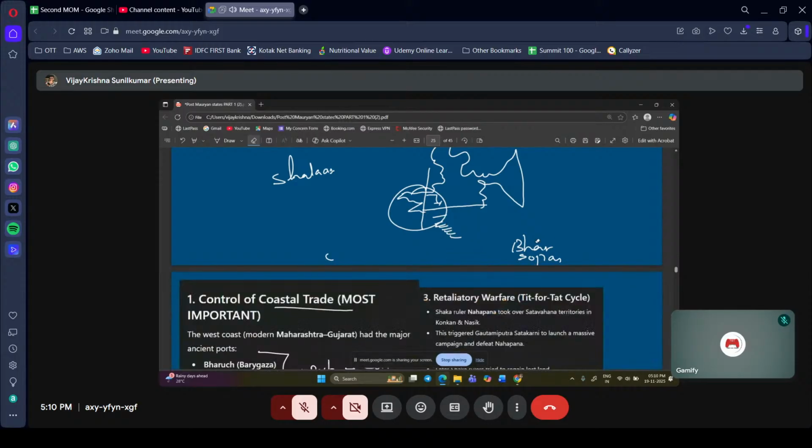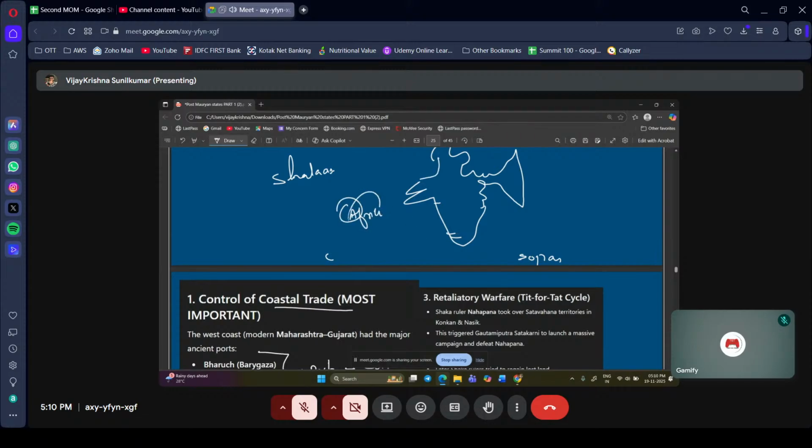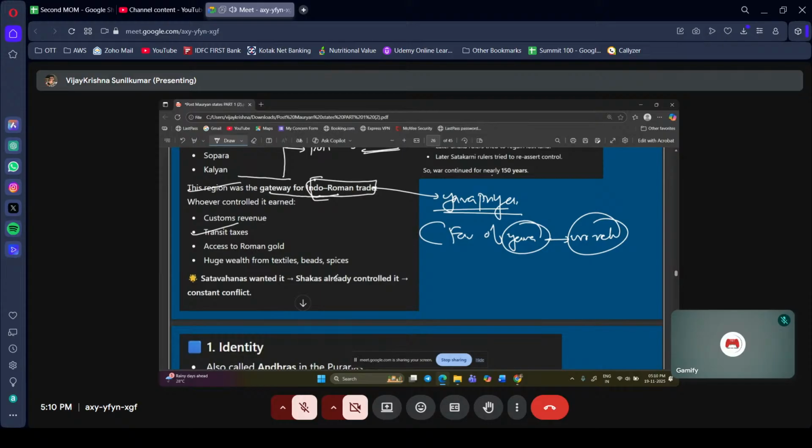Suppose this is India, this is the coast, and this is Africa. The goods from Africa need to be transported to China. This is the way they should be going, right? In the meantime, they will stay here to take some rest. At that time, they need to pay taxes. That is called the transit tax. Understood? Then Roman gold.